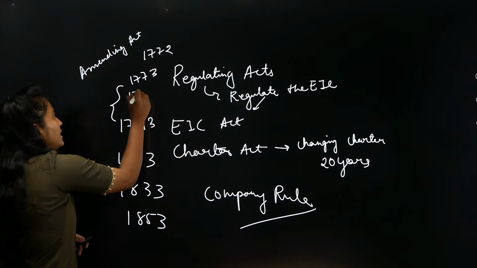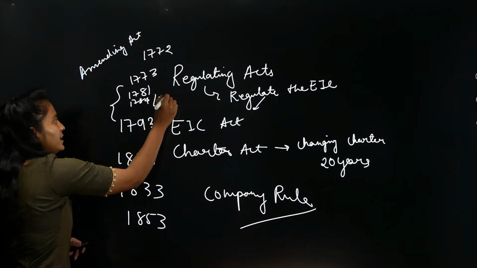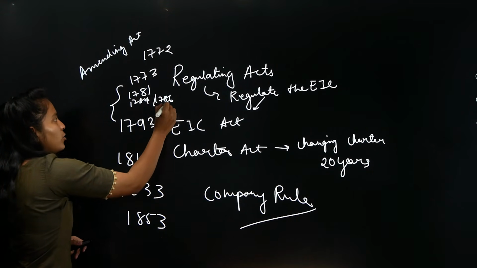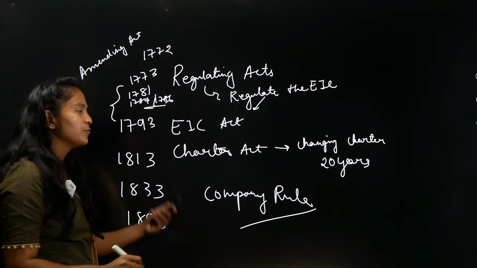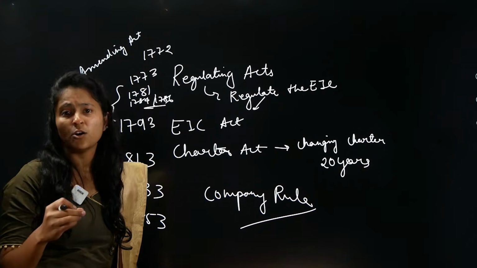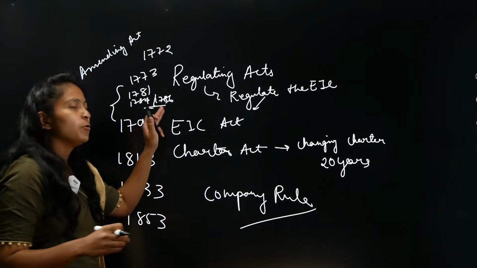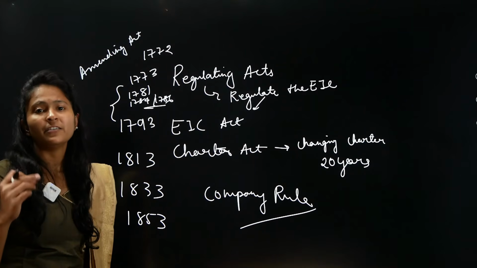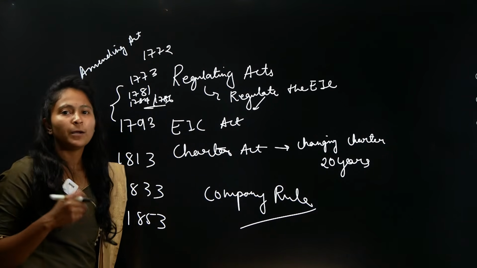There will be 3 amending acts basically: Amending Act of 1781, Amending Act of 1784 and 1786. The latter two are together because both of them are Pitt's India Act. Pitt is the name of the then Prime Minister. He was the youngest Prime Minister of the British government at that time. He came up with Pitt's India Act in 1784 and another provision in 1786. Hence, it is called Pitt's India Act. We will discuss these in the upcoming lectures.